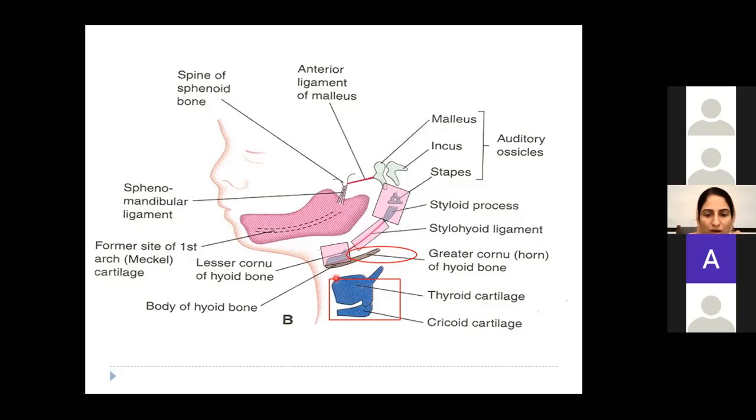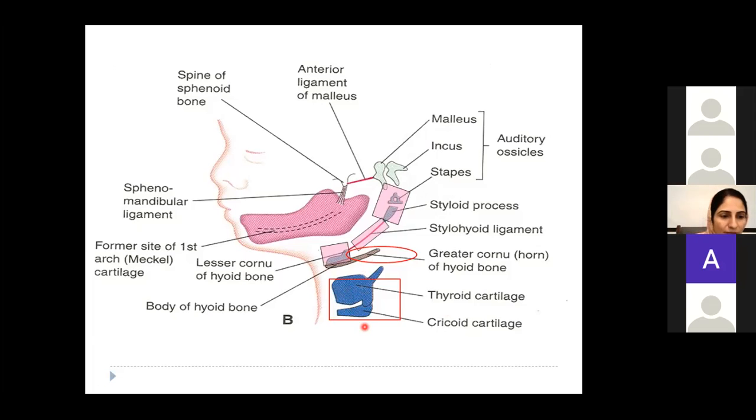Both these arches form the cartilages of the larynx. Okay. So the framework of the larynx is derived from the fourth and the sixth pharyngeal arch. Okay. There is no bony component here.